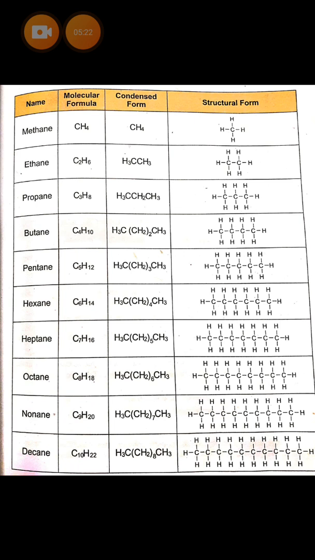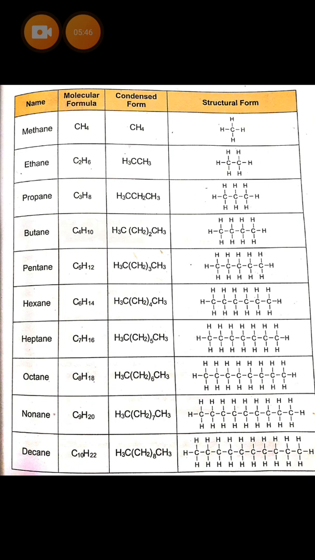And if you have to draw decane, you have to draw straight carbon atoms, then write down 22 hydrogen atoms, and check that each carbon atom has 4 bonds.